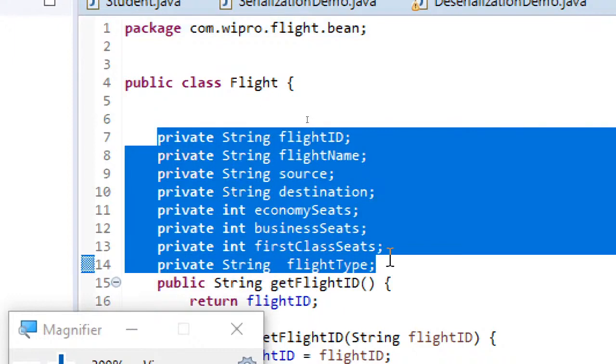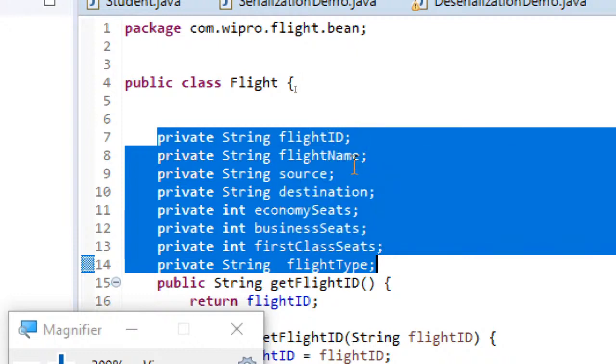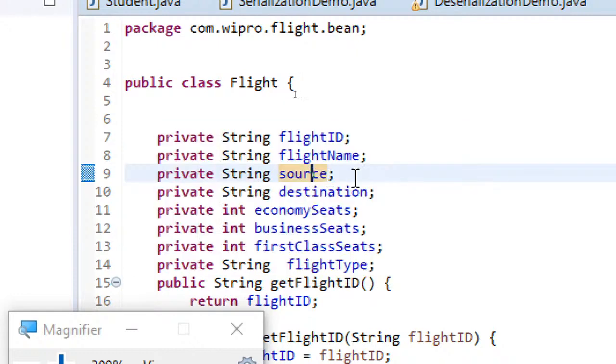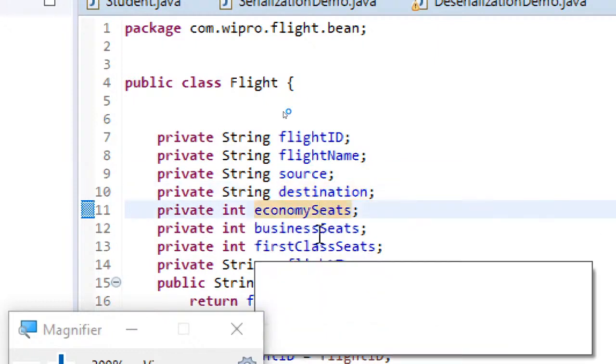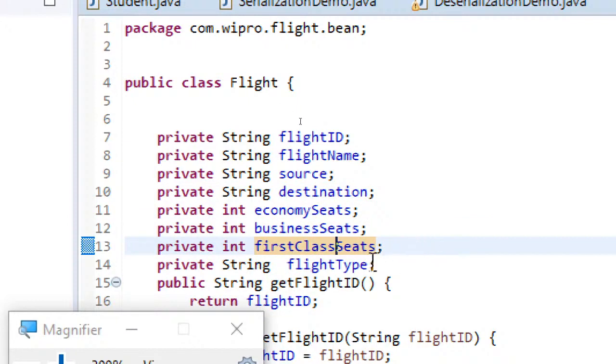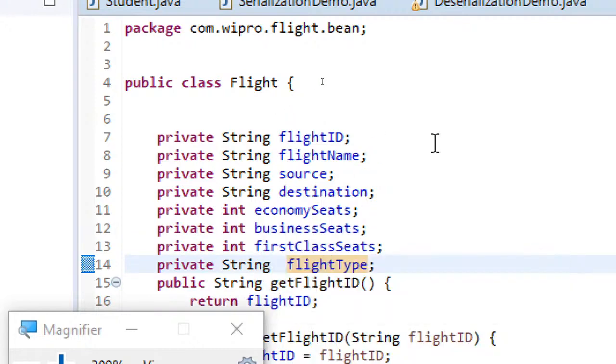For this flight project, it will have flight ID, flight name, where the flight starts, the destination, number of economy seats, number of business seats, number of first class seats, and the type of flight. So these are the basic things you can see.